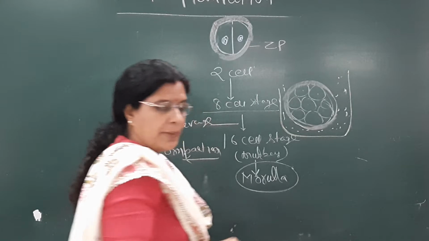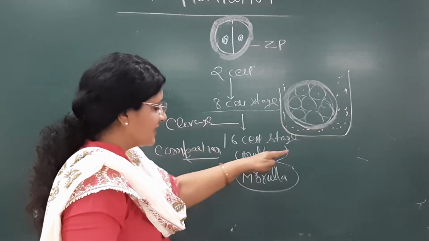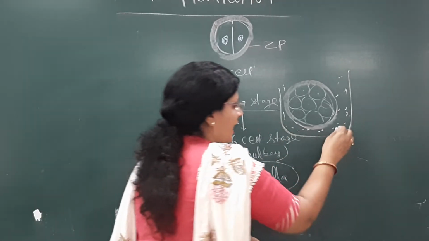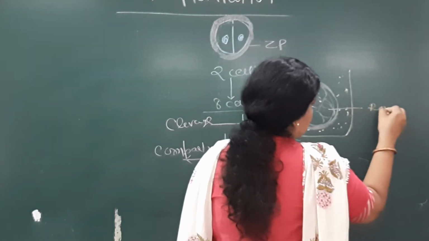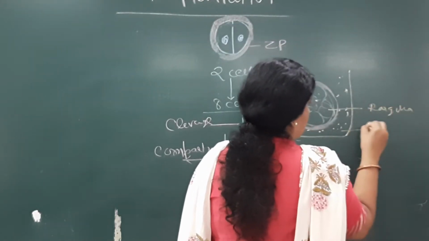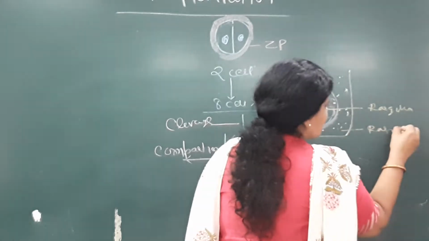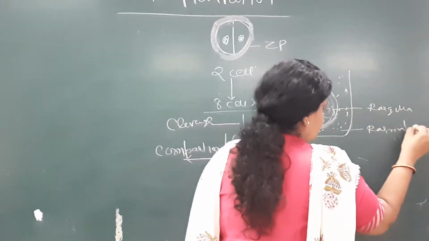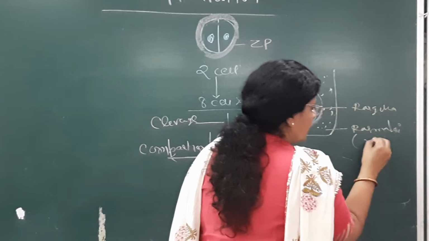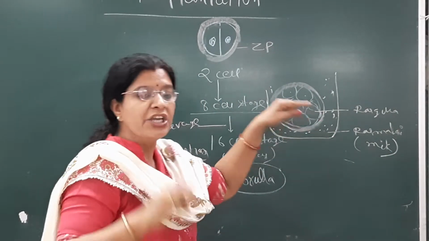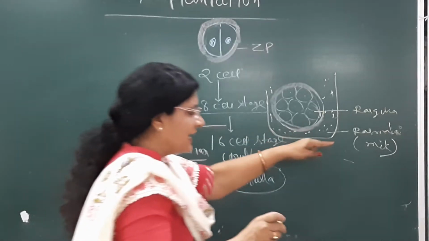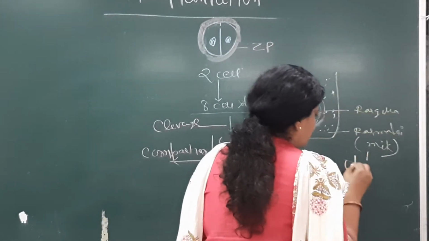After this stage, this is our rasmalai and this is rasgulla. So what is the milk of rasmalai? You can remember that it is the uterine milk. This milk here is your uterine milk.